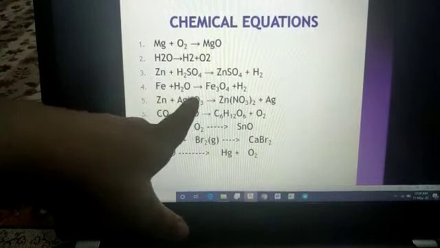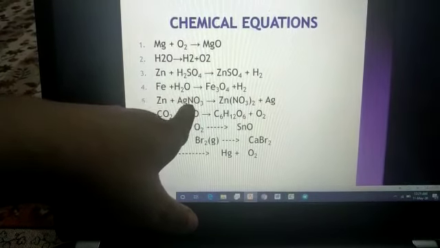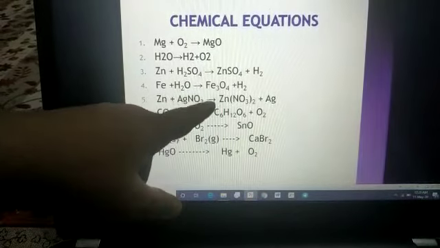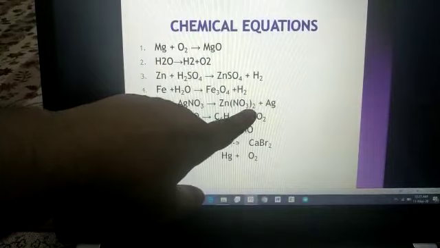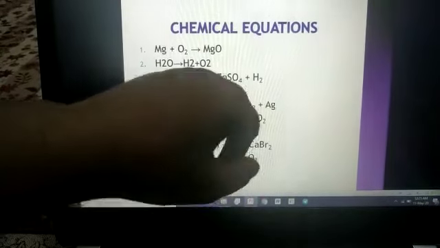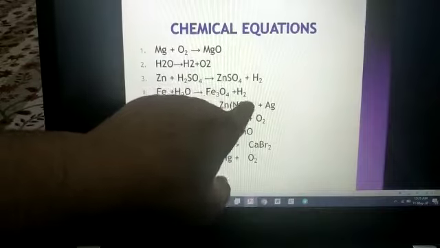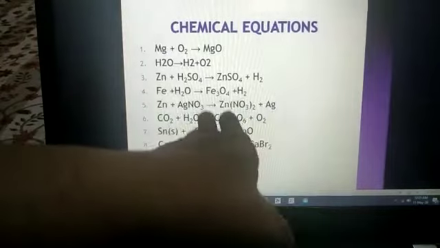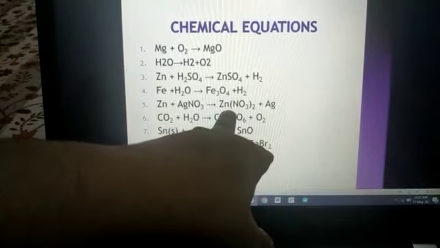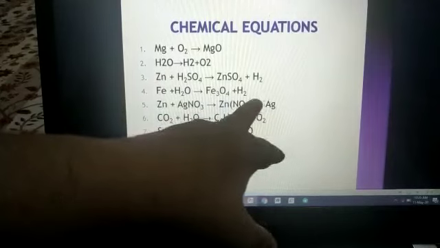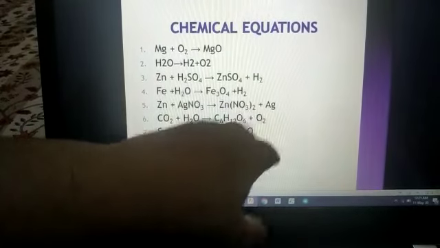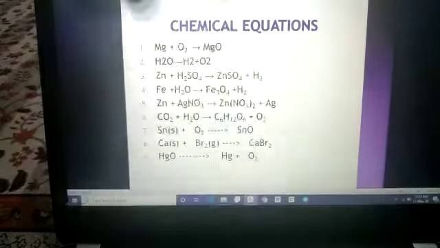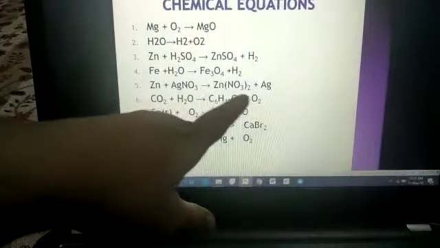And what is happening? The formula of zinc nitrate is not like this. The formula of zinc nitrate is Zn(NO3)2, whole twice. Why am I saying whole twice? See students, what do you understand by the words whole twice? This 2 is applying on the whole NO3 only, not on zinc, because zinc is outside the brackets. After NO3, 2 is written, and the 2 is applied to all the material which is within the bracket. Okay students? And silver separates.